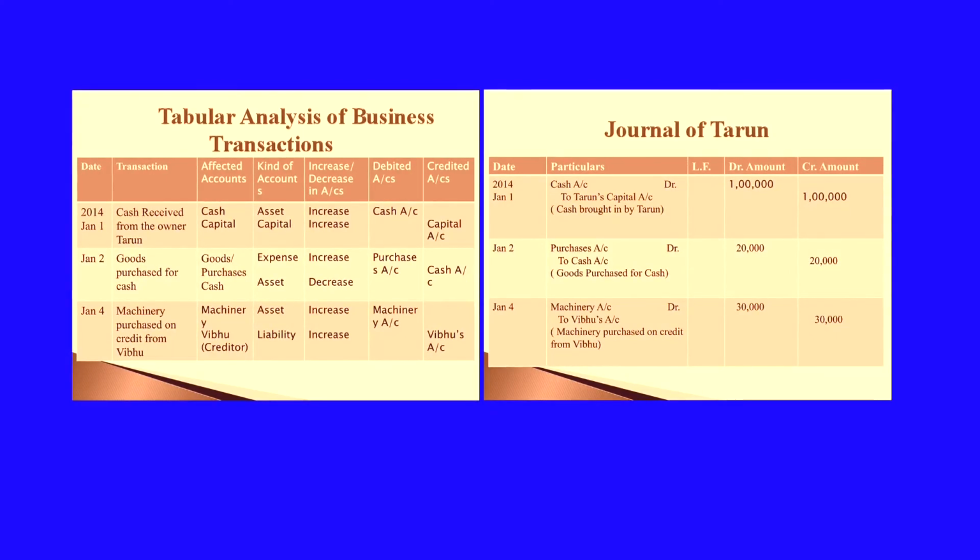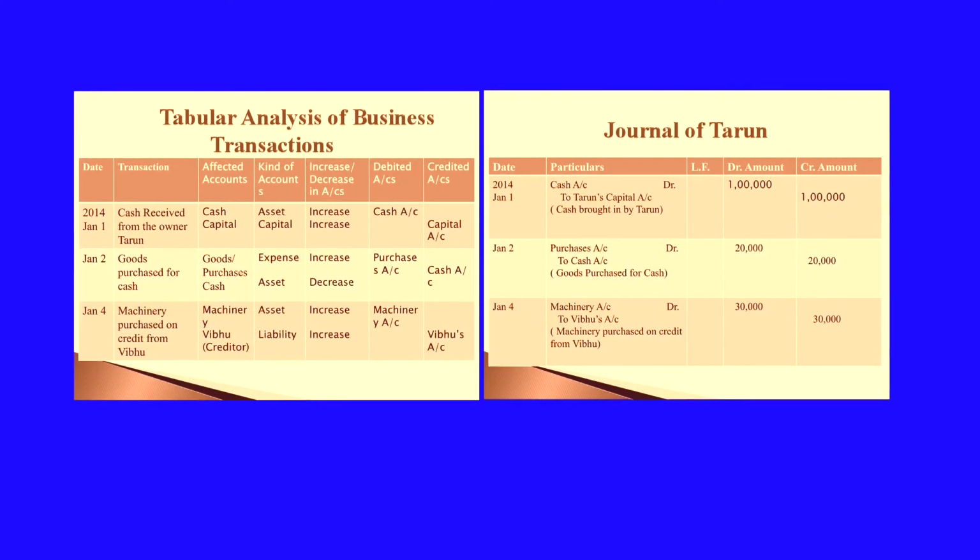Asset account increase means it will be debited. Liability increase means it will be credited. So, Vibhu's account is credited.